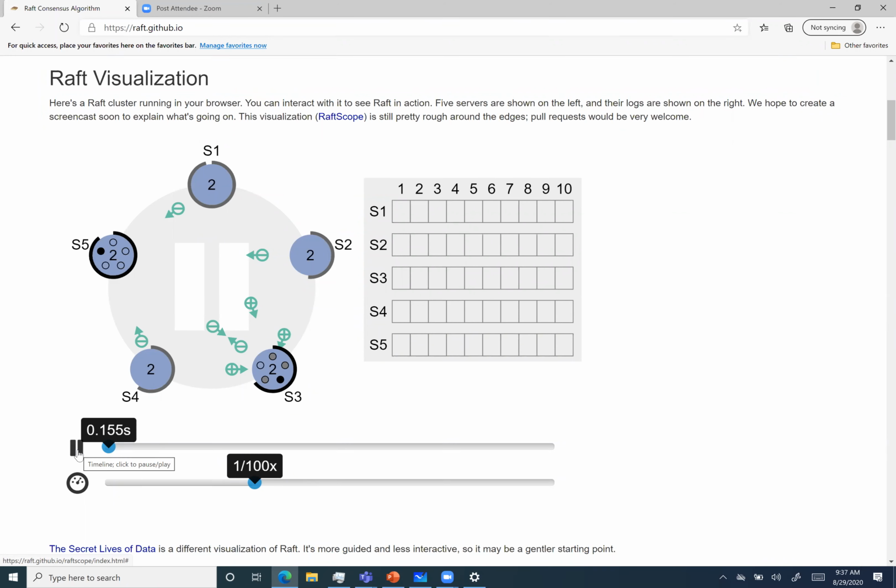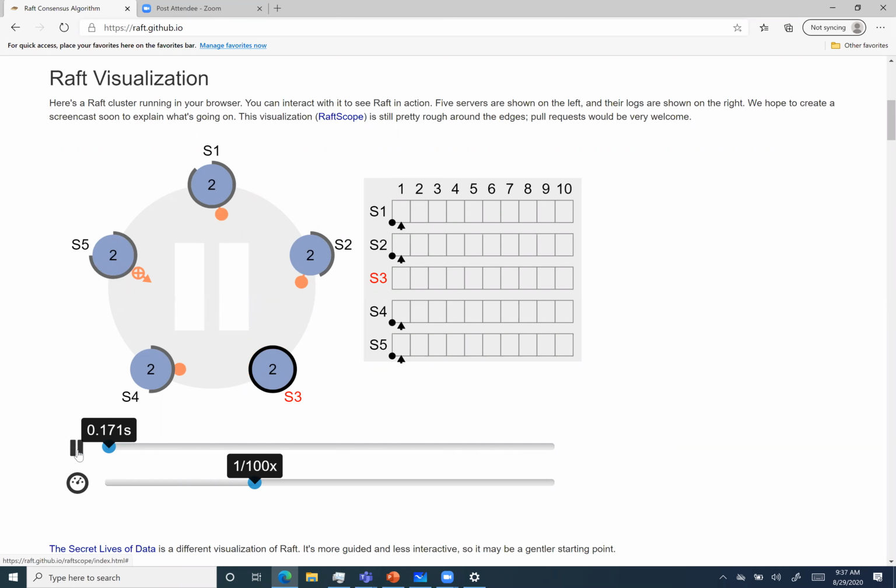And once S5 sends the same request to S1, because S1 has already voted for S3, it won't vote for S5. It is the same as how we do it in general: if a term election is happening and I have to vote, I can only vote for one candidate. In real life, I cannot vote for multiple candidates in a single term, right? So that's how it's going to work.